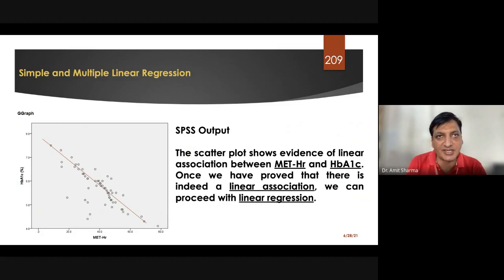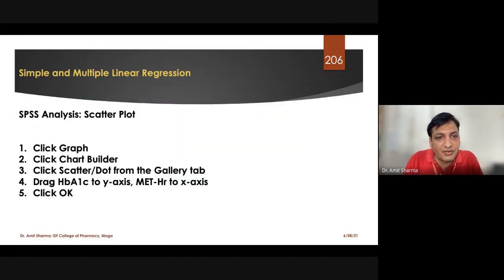If the graph suggests that there is no relationship between these two variables, then we will not run the linear regression test. We'll stop there only. So to find this out, we have to create a graph, and the name of the graph is scattered plot.